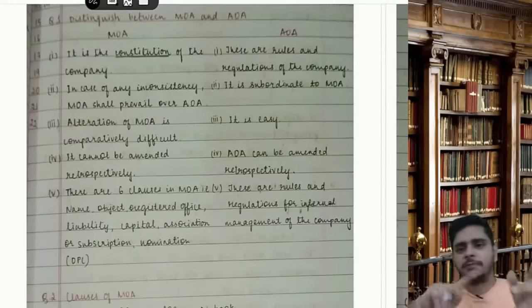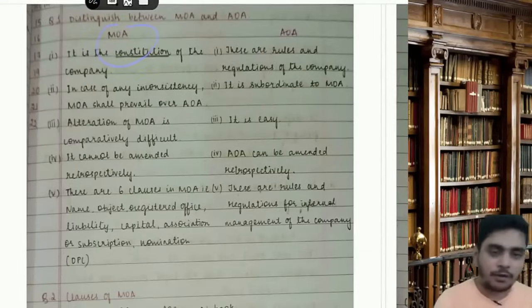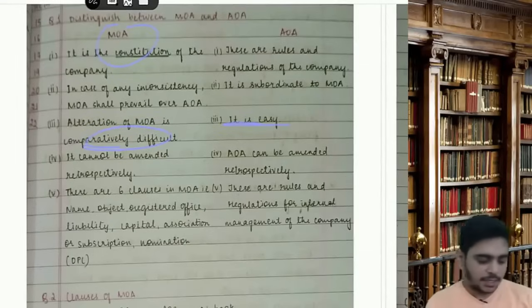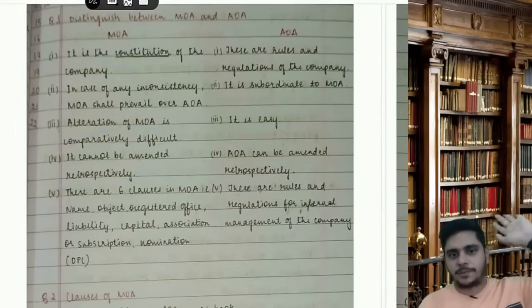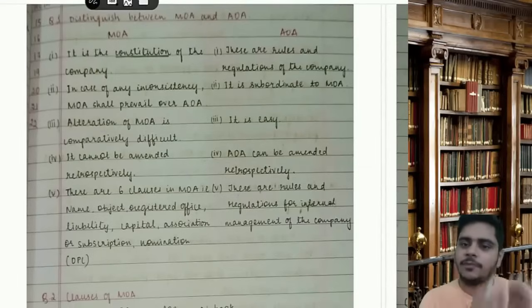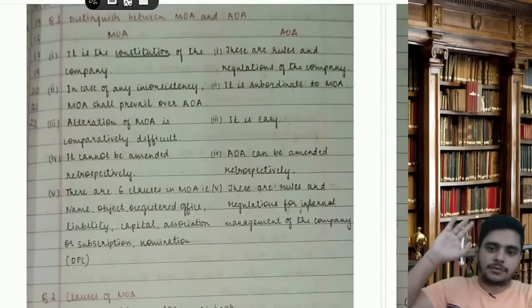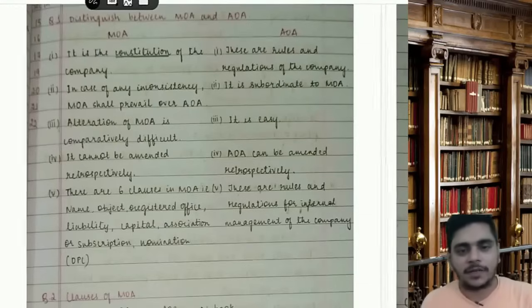In case of any fight between MOA and AOA, which one will prevail? Sir, MOA will prevail. Alteration of MOA is comparatively difficult; alteration of AOA is easy. MOA cannot be amended retrospectively, meaning from the beginning or from the past. AOA can be amended with retrospective effect. Like if I am amending today, I can say it will be effective from 2020, 2021.